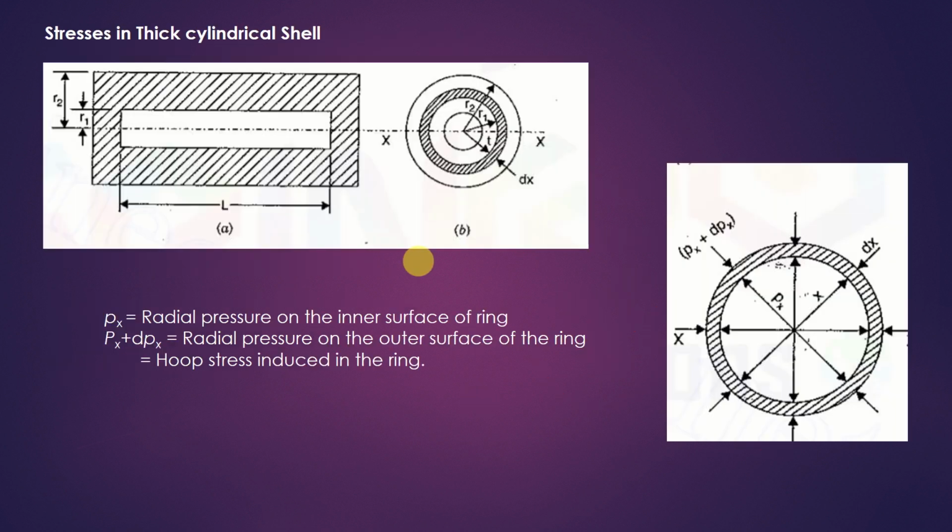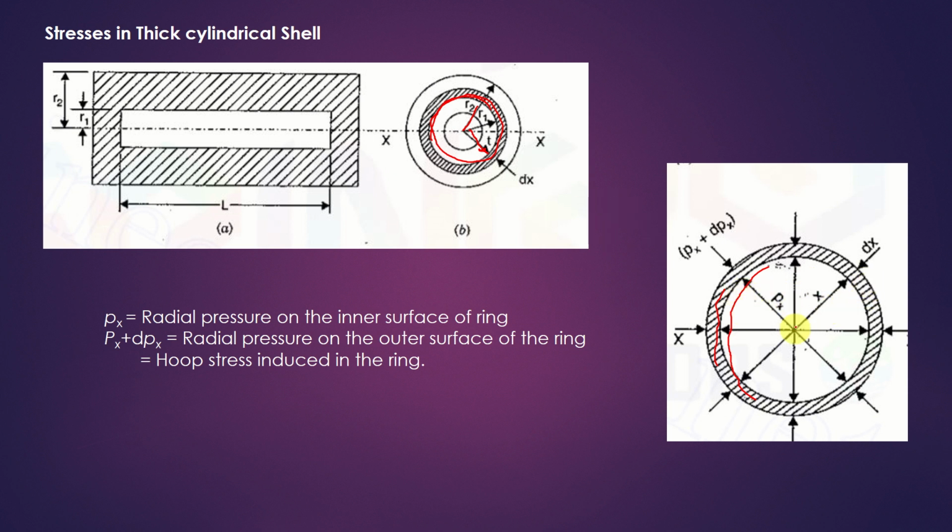Let us get into the next slide. These are the stresses in thick cylindrical shell. That is the image view. There is a longitudinal section and a cross section. In the cross section, the thickness is T, the internal radius I have given as R1 and the external radius is R2. And here one small ring is taken. Let us draw it separately and analyze the stresses at that ring. By integrating and applying boundary conditions we can get the stresses at inner and outer radius. So let us see the ring here first.